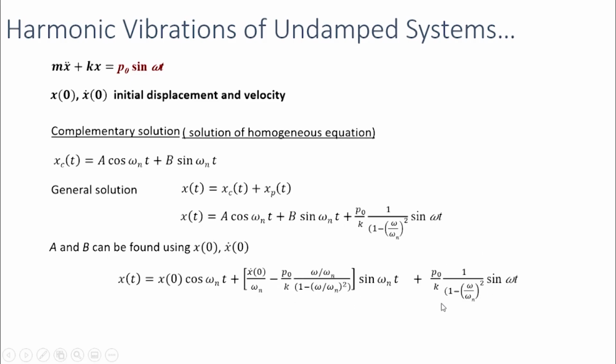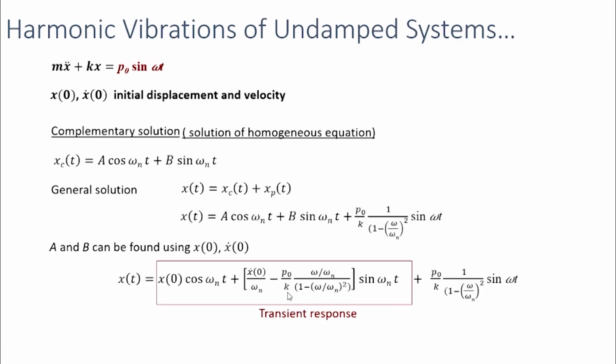So now this is the total solution of our differential equation. This will give you the displacement response of this forced vibration, this harmonic vibration. Now let's look at this solution in a little detail.